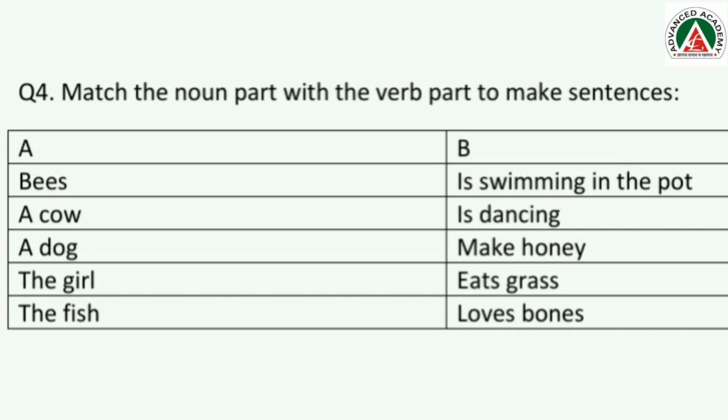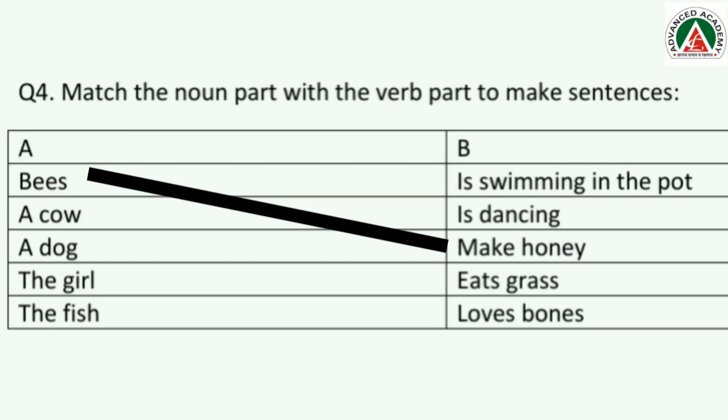Let us see. The first one is bees. Okay, now what do the bees do? Bees is swimming in the pot. Do they swim? No, right? Okay. Bees is dancing? No. Bees make honey. Yes. Do they make honey? Yes, they do, right? So we will match it. Bees make honey.